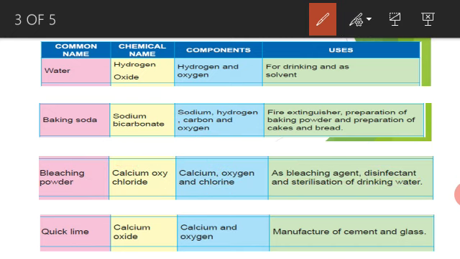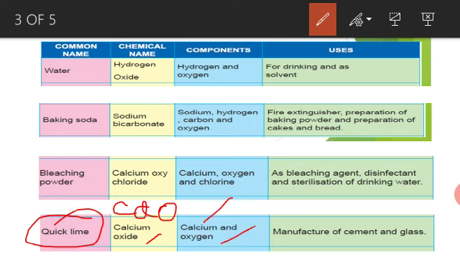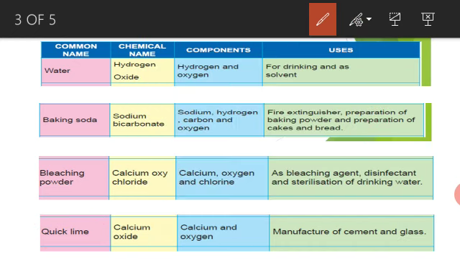Next, quicklime. The chemical name of quicklime is calcium oxide, with the chemical formula CaO. What are the elements present here? Calcium and oxygen. It is used in the manufacture of cement and glass. These are the uses of chemical compounds.